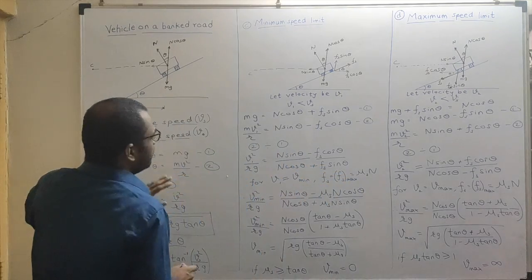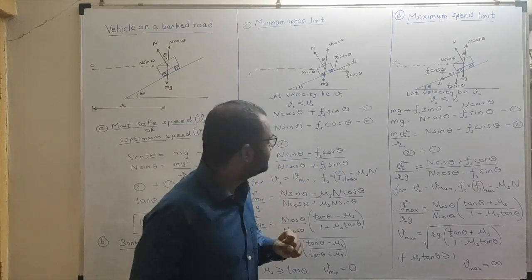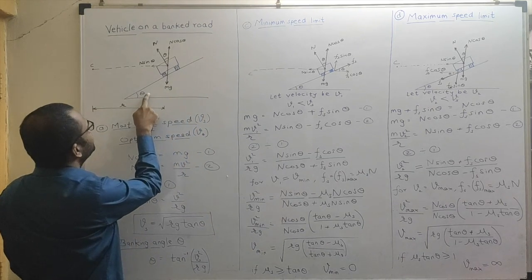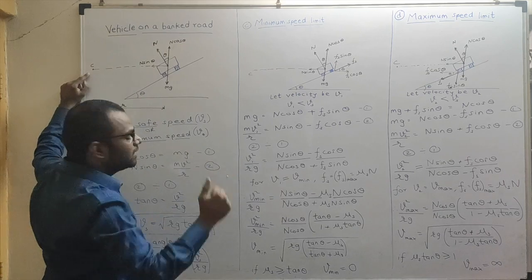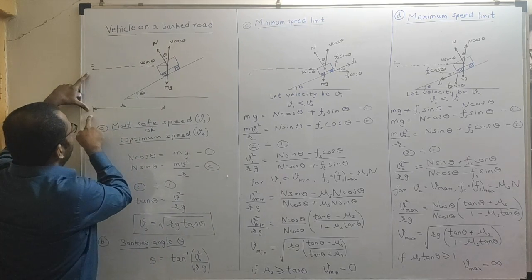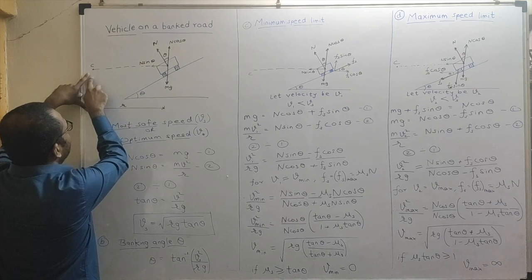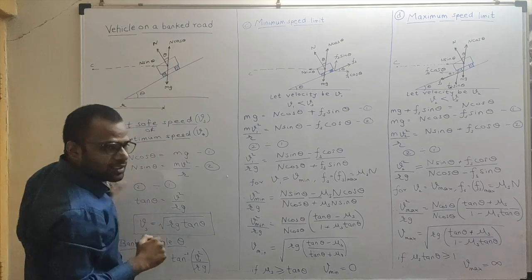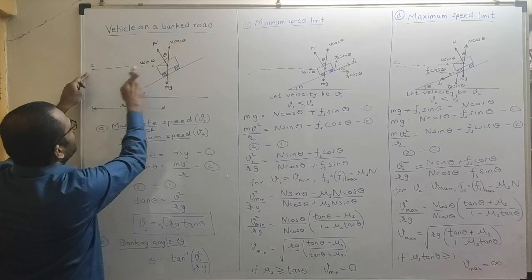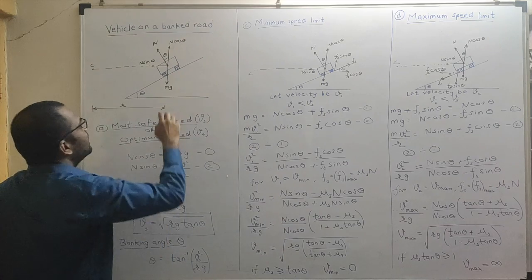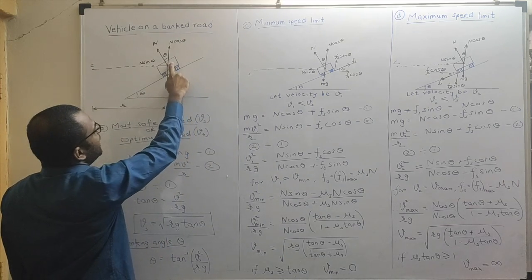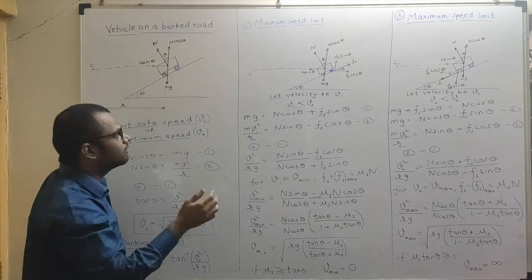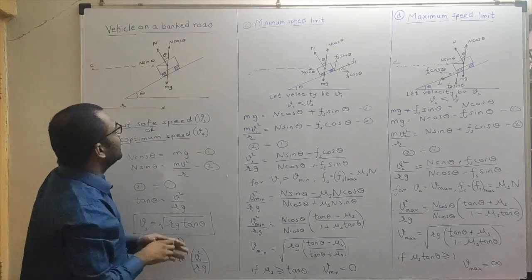Now we'll talk about the forces acting on the vehicle. This is the banked road, this is the angle of banking, and this is the center of that curved path. The radius will be measured from the center to the center of mass of this vehicle. The gravitational force acting on the vehicle will be shown downwards, starting from its center of mass or center of gravity. It will be mg. Now what will N be?